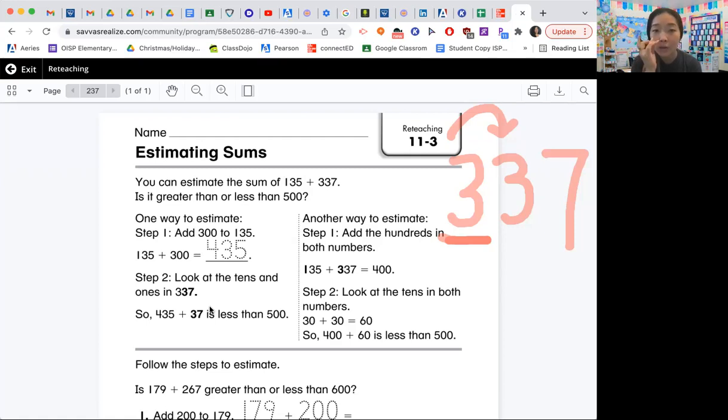Okay, so is it greater than or less than 500? It is less. Another way to estimate is you can add the hundreds in both numbers. So here we have 1 and 3 in the hundreds place. We get 400. Then you can look at the tens in both numbers. So here there's a 3 in the tens place and another 3, which is how we got to 60. So 400 plus 60 is less than 500. All right, so those are 2 different ways that you guys can do it. We're going to do both ways.